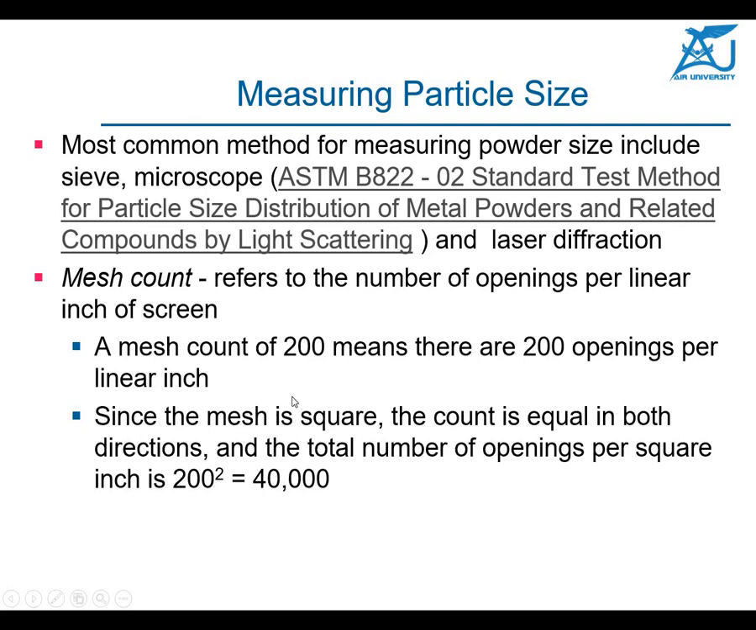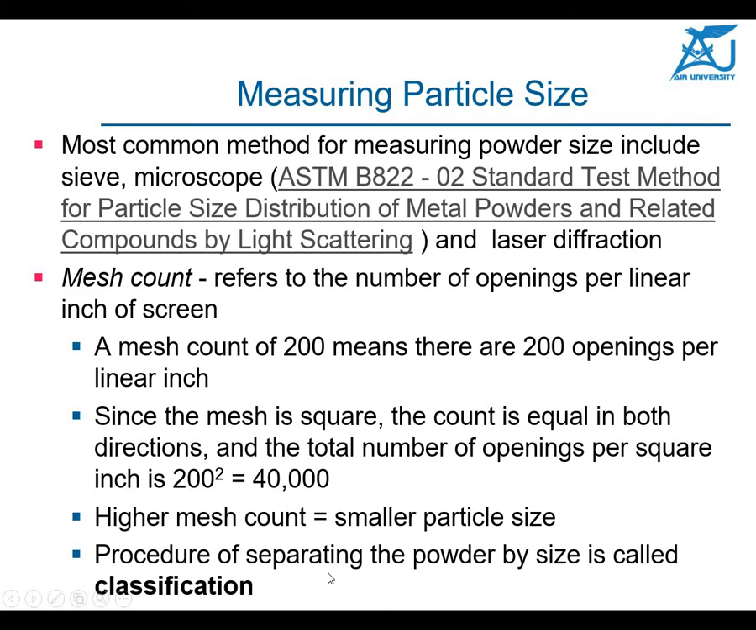So if the number of openings is more, that means the size is small. But if the size of the opening is bigger, then the mesh count will be smaller. So 200 means that in 1 inch length there are 200 and in the width also 200. So if you have a mesh count of 100, that will have about 10,000 openings in 1 square inch. If the mesh count is bigger, that means there are more holes. A higher mesh count means smaller particle size.